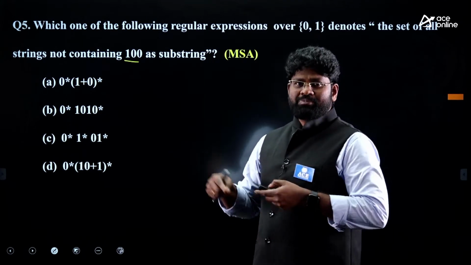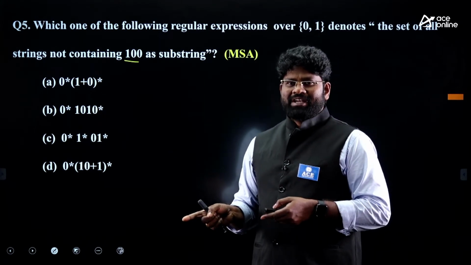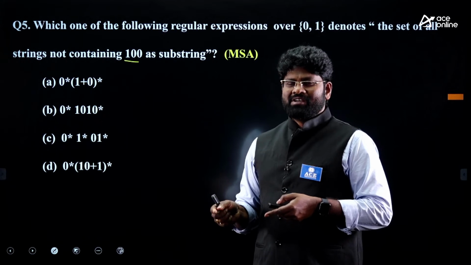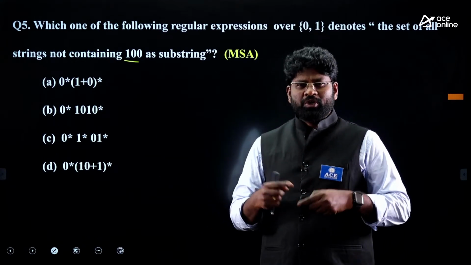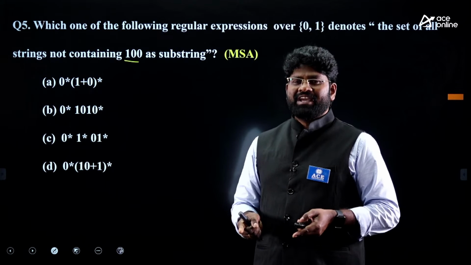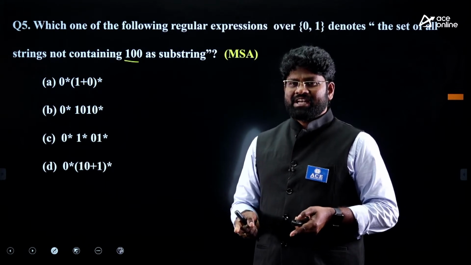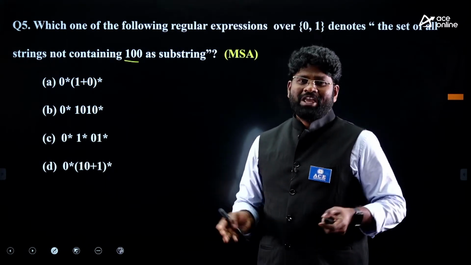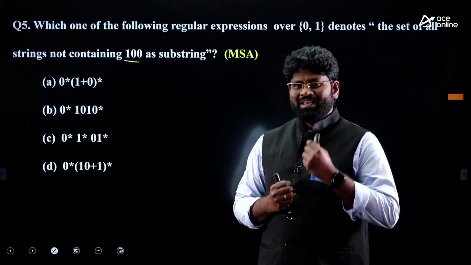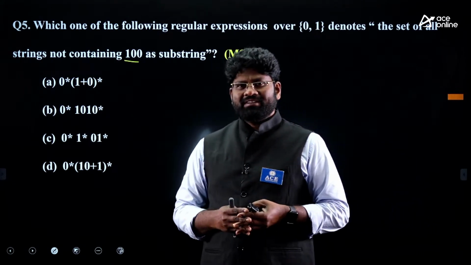Remember, containing a substring is a different story. Here it is asking for the regular expression that produces all the strings which don't contain 1, 0, 0 as a substring. So how to identify that?